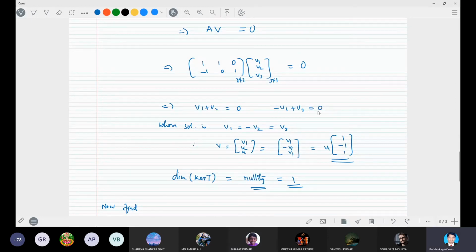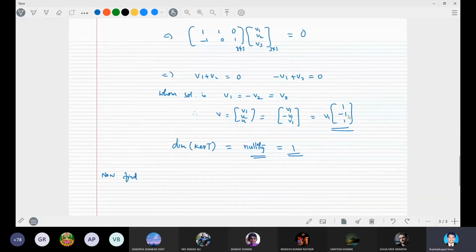Yes, sir. So here we can find all the elements V1, V2, V3, and you can take one of them as arbitrary, whichever is convenient. I kept V1 as arbitrary, so V2 is minus V1 and V3 is V1, which results in the independent element 1 minus 1 1.